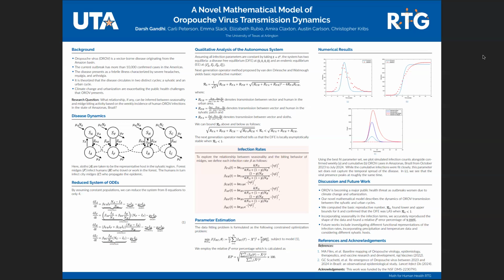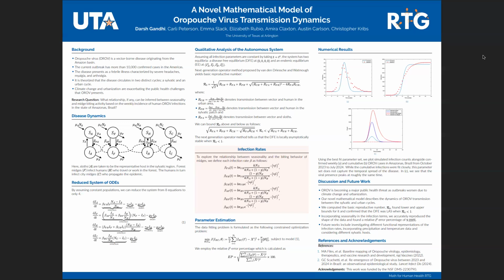We have different types of individuals. We have animals, which are the SA and IA classes, and those are sloths in our case. We have SF and IF, which are forest midges, SH and IH, which are humans, and SC and IC, which are city midges. If you notice in our flow diagram, we actually have two separate cycles, like it was theorized by the biologists, where some infections propagate in the forest or sylvatic cycle, and the rest propagate in the urban cycle.